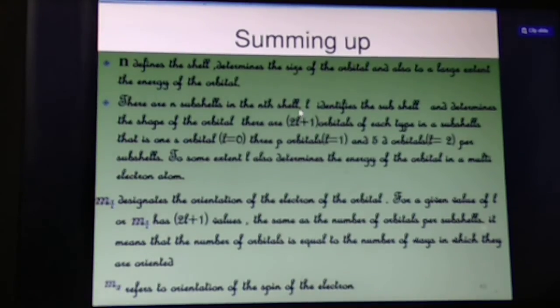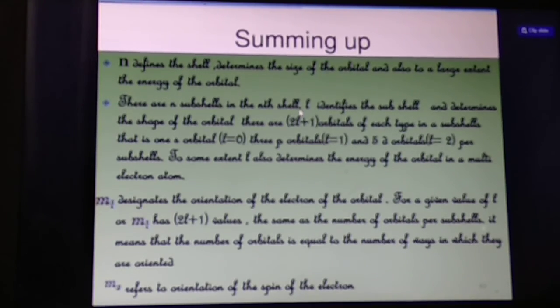So, summing up: n defines the shell, and l defines the subshell and determines the shape of the orbitals, with 2l plus 1 orbitals of each type in the subshell. For a given value of l, m has 2l plus 1 values. ms refers to the orientation of the spin of the electron.